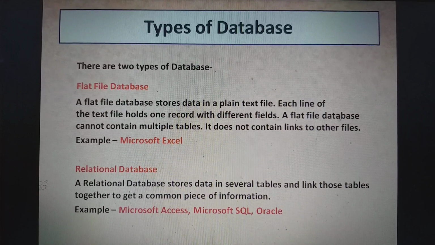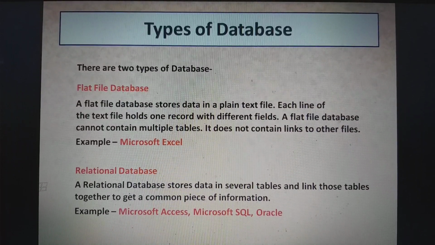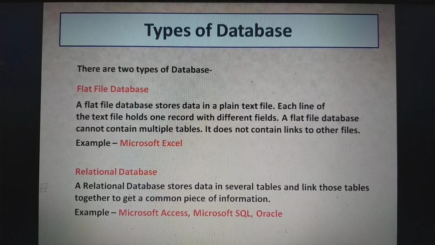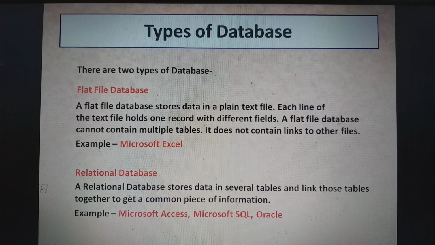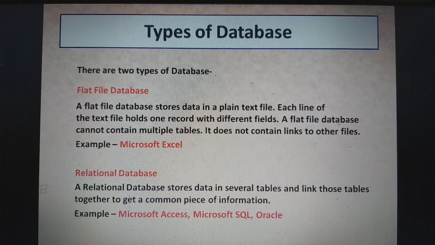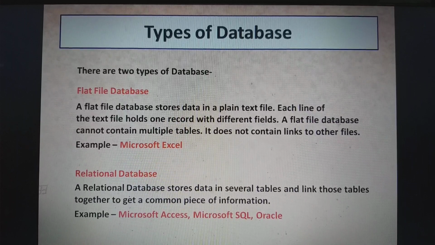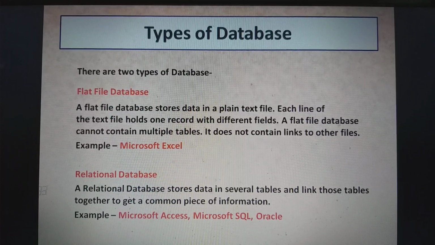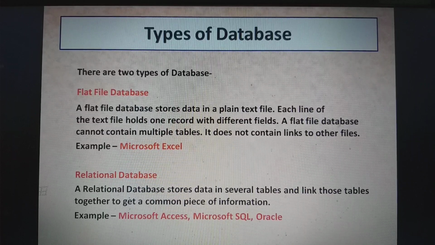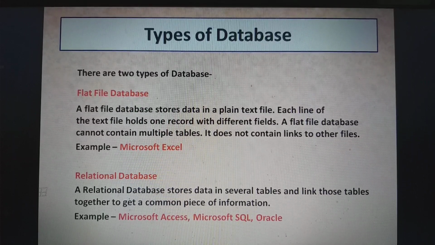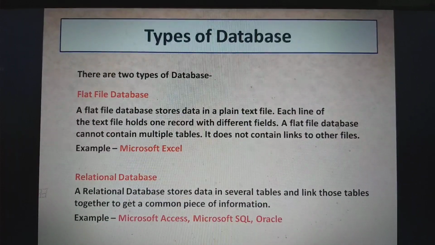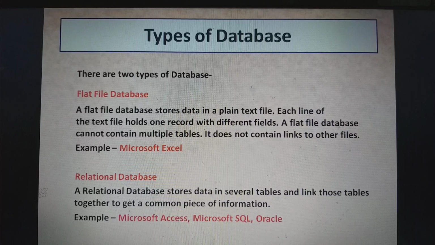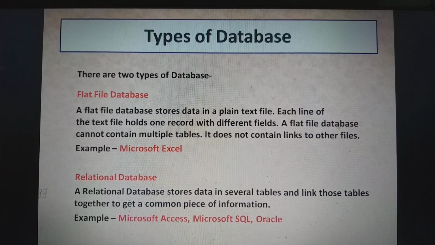There are two types of database, flat file database and relational database. So first we will discuss flat file database. A flat file database stores data in a plain text file. Each line of the text file holds one record with different fields. A flat file database cannot contain multiple tables and it doesn't contain links to other files. We see this type of database in an Excel worksheet. So the example of flat file database is Microsoft Excel.